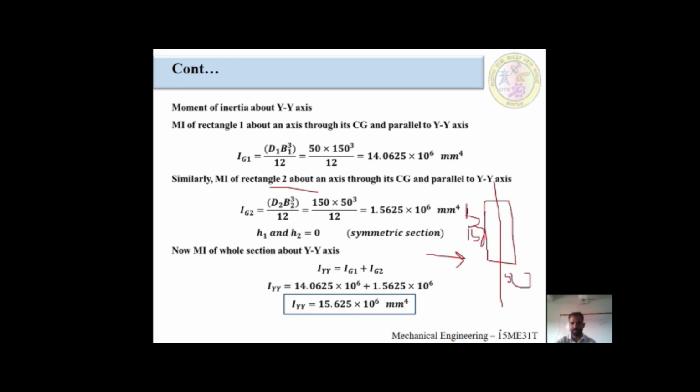So this would be the D value and this would be the B value. First we are seeing 150 into, second, we are seeing 50 raised to 3 divided by 2. After putting it in the calculator, I will get 1.5625 into 10 raised to 6 millimeter raised to 4. Here h1 and h2 are equal to 0 because the section is symmetrical.